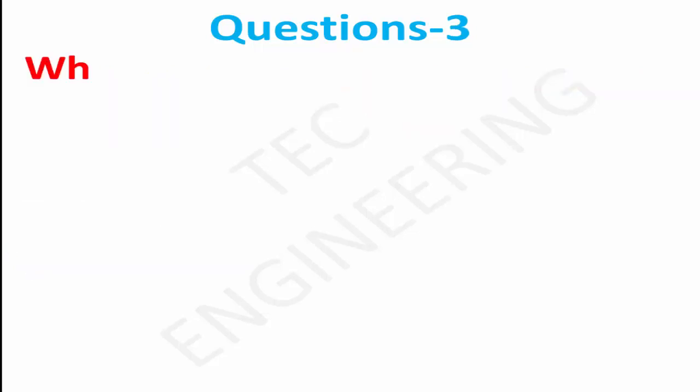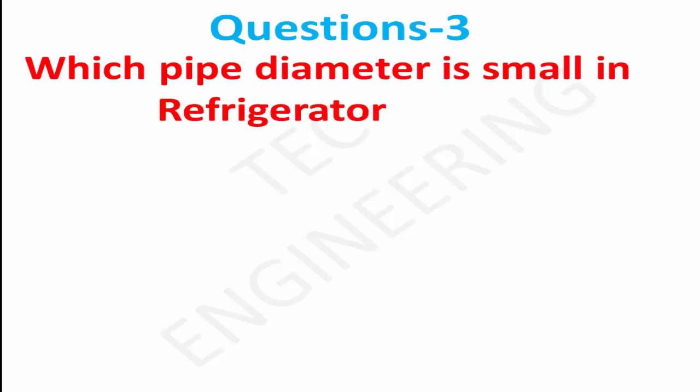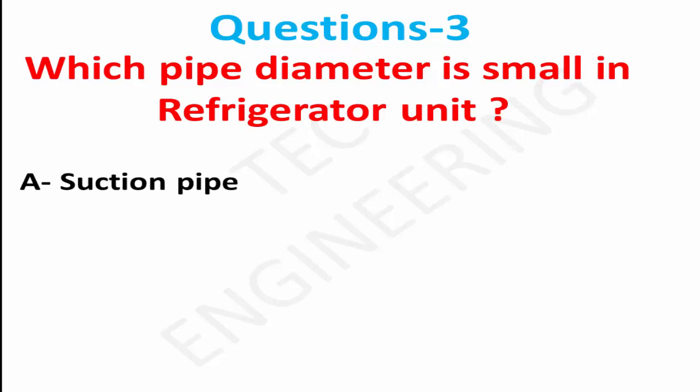Question 3. Which pipe diameter is small in a refrigerator unit? Option A, suction pipe. Option B, discharge pipe. Right answer is option B, discharge pipe.